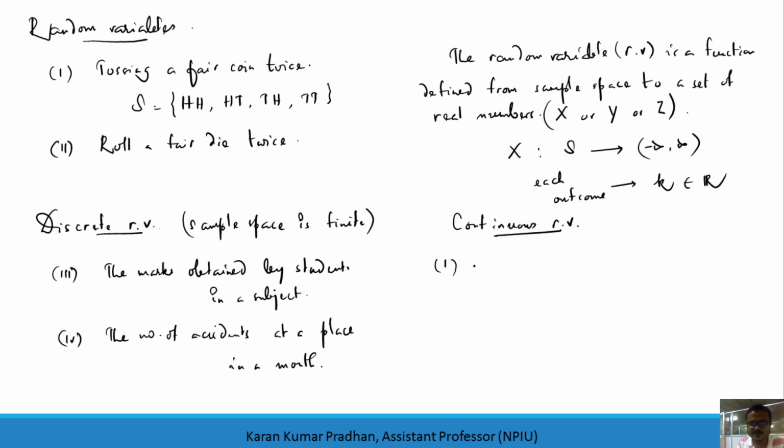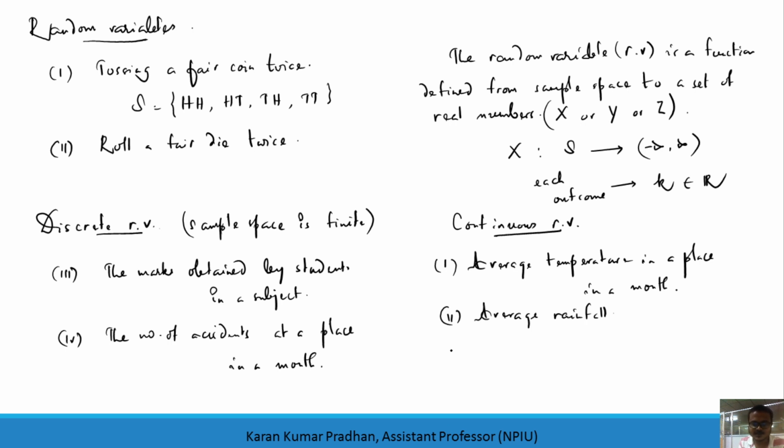Let us say the average temperature in a place in a month, or the average rainfall, or the age, weight or height of a group of people.